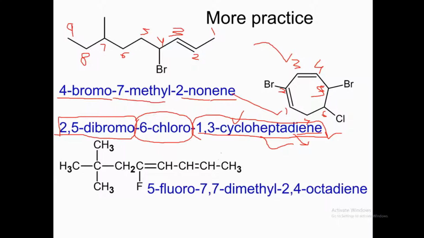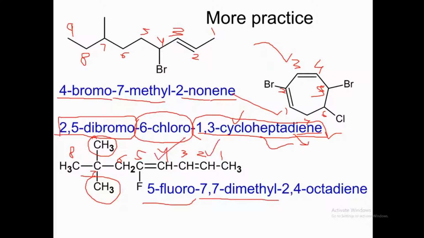So if you do numbering from this position, 1, 2, 3, 4, 5, 6, 7, 8. So that will be 5-fluoro because there's a fluorine at 5, and there are 2 methyl groups at position 7. We will call them 7,7-dimethyl. There's a double bond at 2 and there's a double bond at 4. 2,4-octadiene.